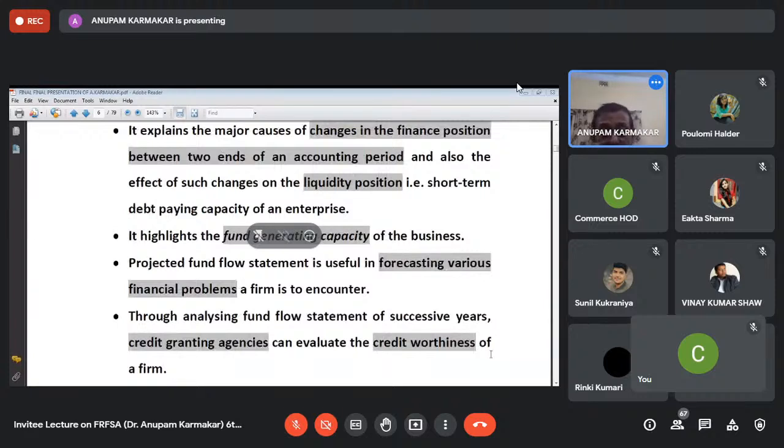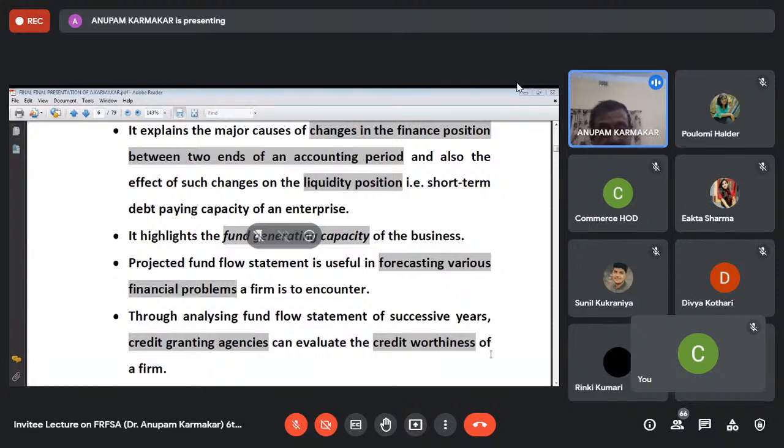Next, it highlights what? The fund generating capacity. Remember that from the cash flow statement, we can assess the cash generating capacity, and from the fund flow statement, we can assess the fund or the working capital generation capacity of the business. That is, the working capital generation capacity of the business can be assessed on the basis of the fund flow statement.